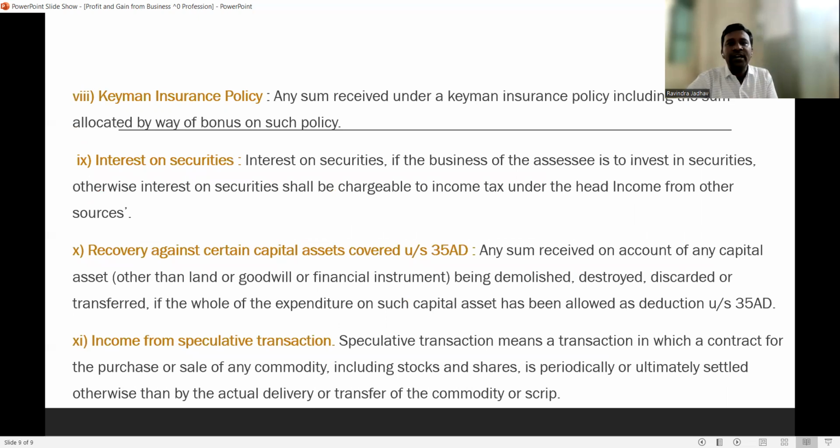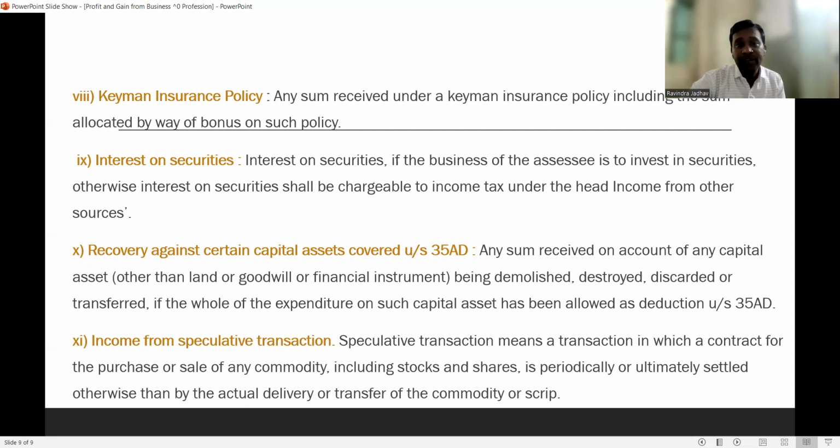Then any sum received under a Keyman insurance policy, including the sum allocated by way of bonus on such policy. Then interest on securities. Interest on securities is included if the business of the assessee is to invest in securities; otherwise, interest on securities shall be chargeable to income tax under the head income from other sources.